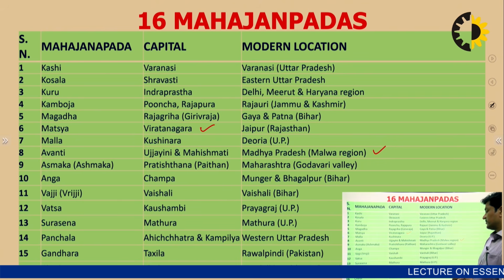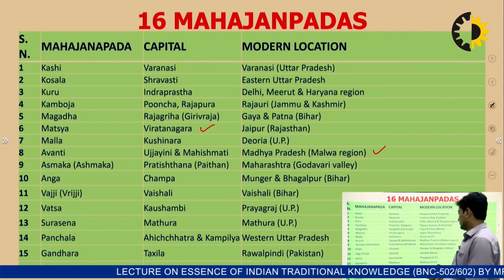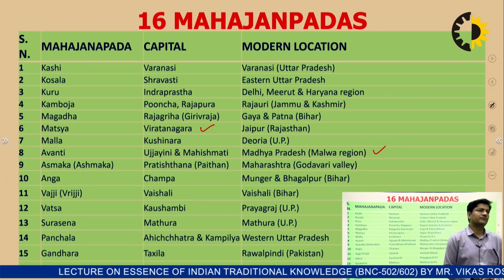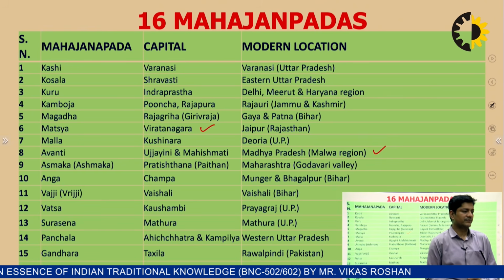So that is Gandhar. The new name is sometimes referred to as Kandahar. The capital of Gandhar is Takshila, and it falls in Rawalpindi of Pakistan, but some region of Afghanistan is also associated, as we see in the current map.